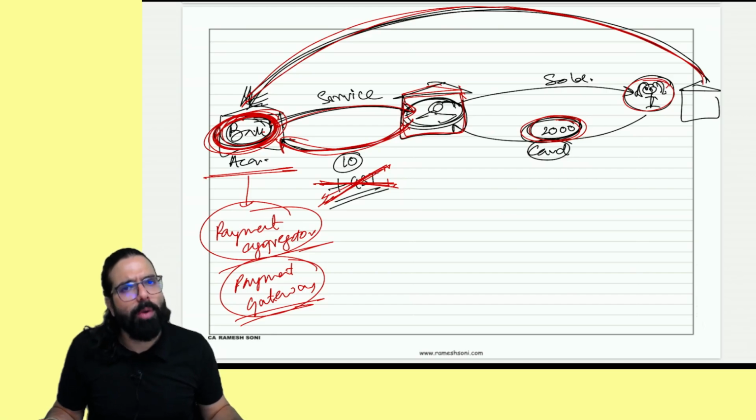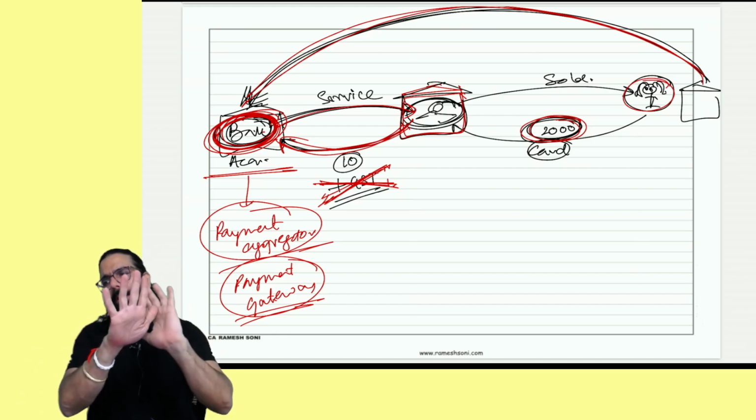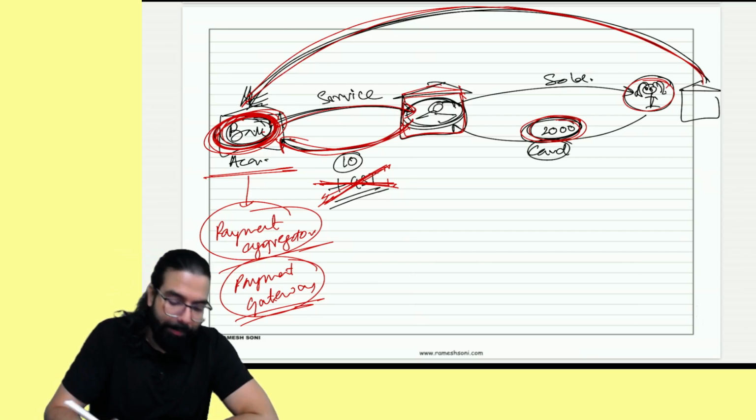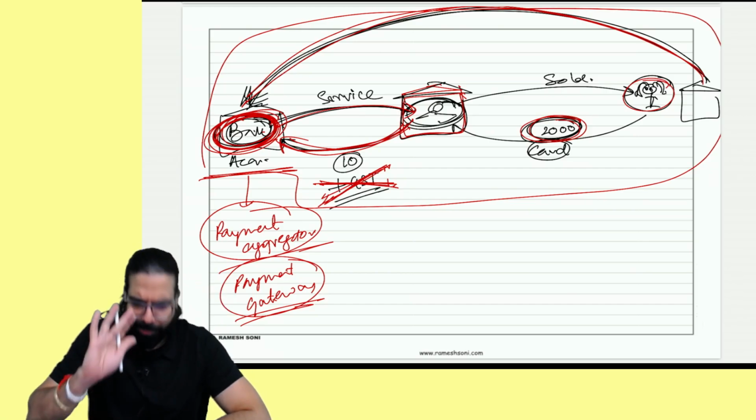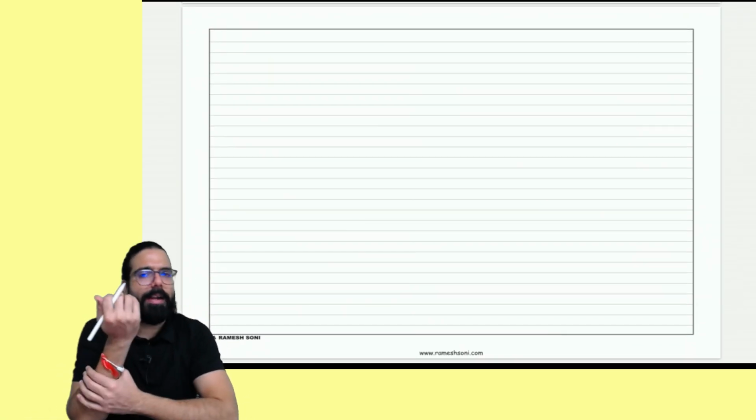Sir, first let's understand what is a payment gateway. But first you tell me, everyone, did you understand this above point? This above discussion which I explained, did you understand? Yes, sir, this point is clear. Now listen. Let's understand this point again.